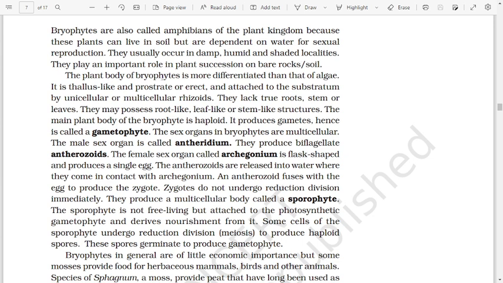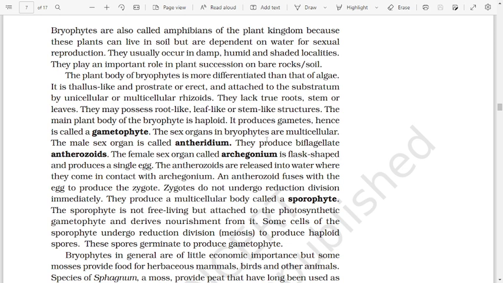The plant body of bryophytes is more differentiated than that of algae. It is thallus-like and prostrate or erect and attached to the substratum by unicellular or multicellular rhizoids. They lack true root, stem, or leaves. They may possess root-like, leaf-like, or stem-like structures. The main plant body of the bryophyte is haploid. It produces gametes, hence is called a gametophyte.